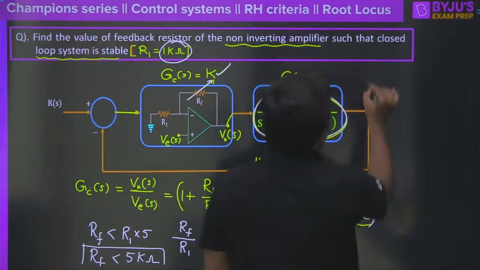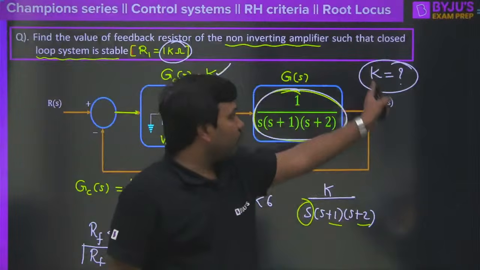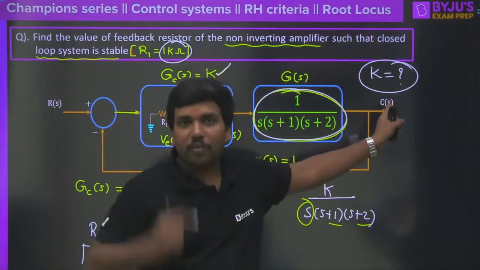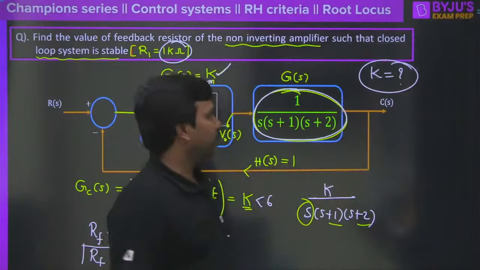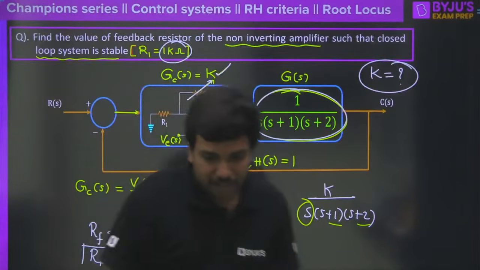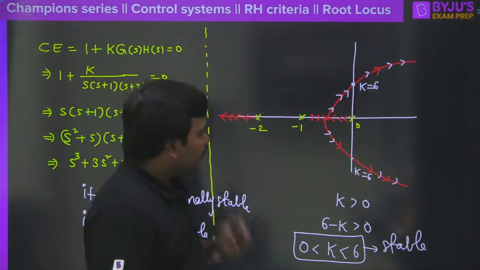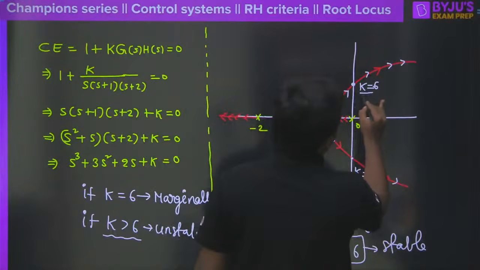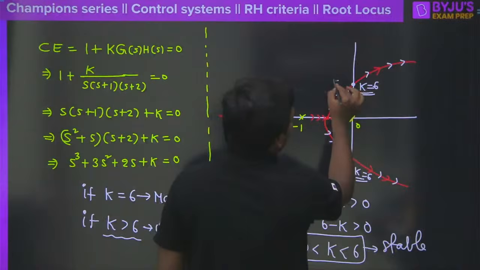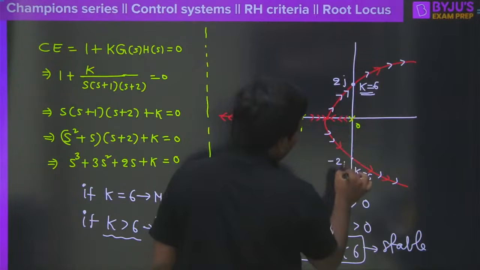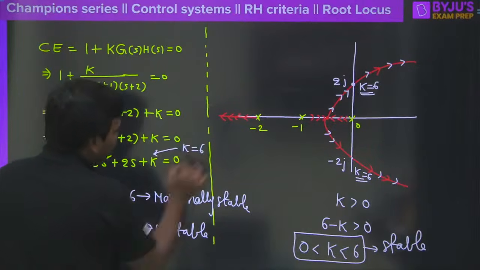I am asking what is the value of K here for which the closed loop system impulse response provides the sustained oscillation. Any one of you? Nikhil Jain, Arvind Reddy, Soumya, what would be the answer? When are we going to get sustained oscillation? Now look at the beauty of this. When K is equal to 6, if you find the roots here, you will have 2j here and minus 2j here. How do we get K equal to 6? Just substitute K equal to 6 here, right?